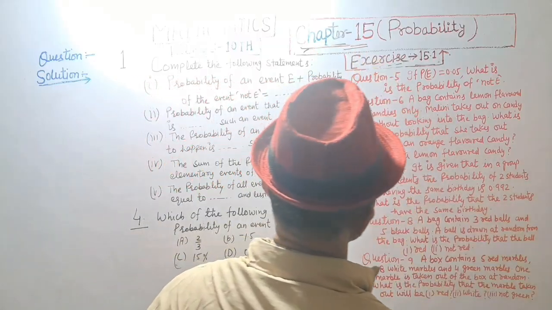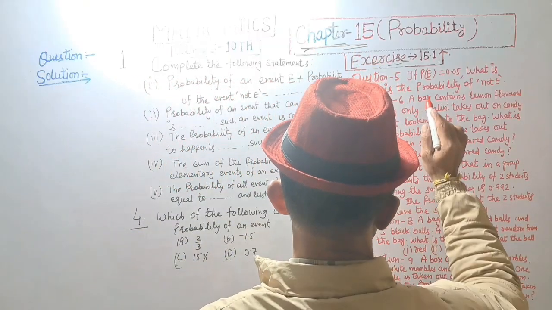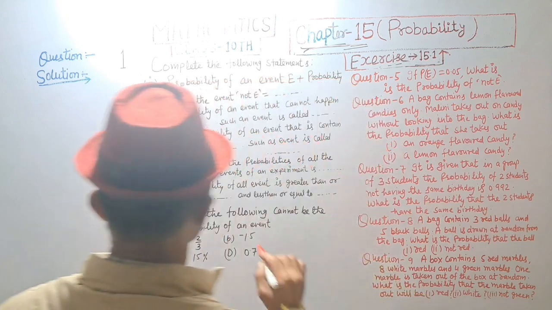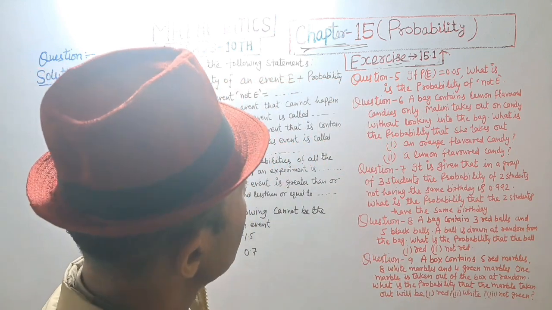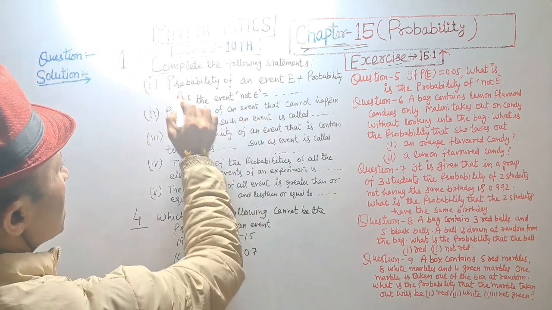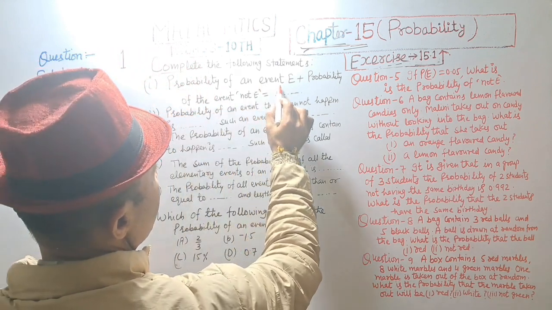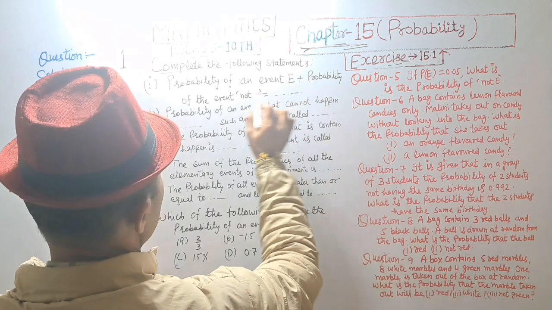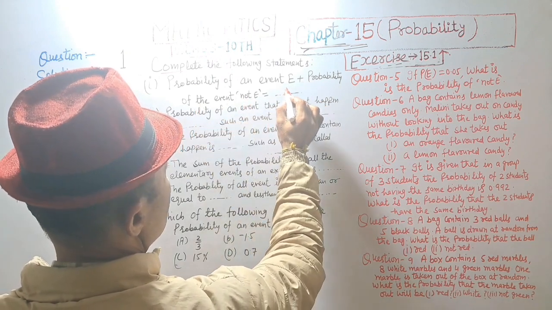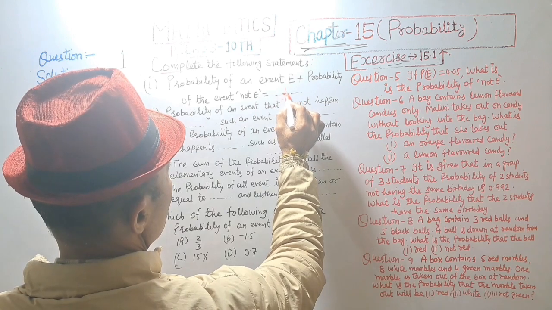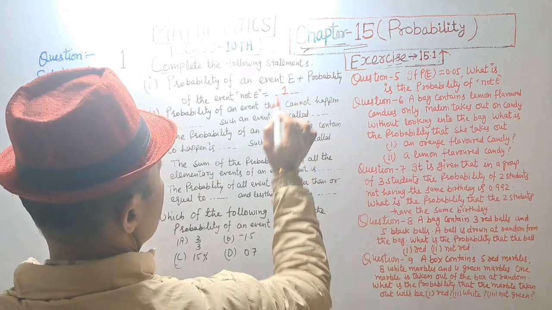Chapter number 15, Probability. Exercise 15.1. First question. Complete the following statement. Fill in the blanks. Probability of an event E plus probability of the event not E is equal to 1.